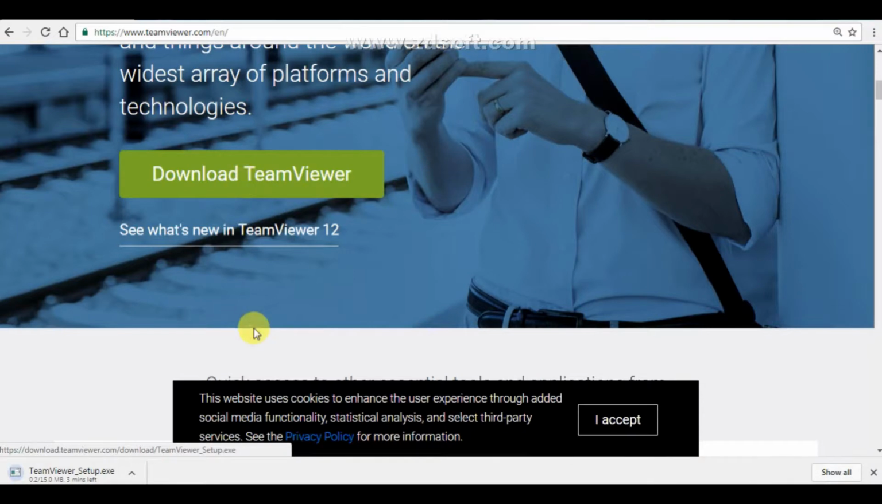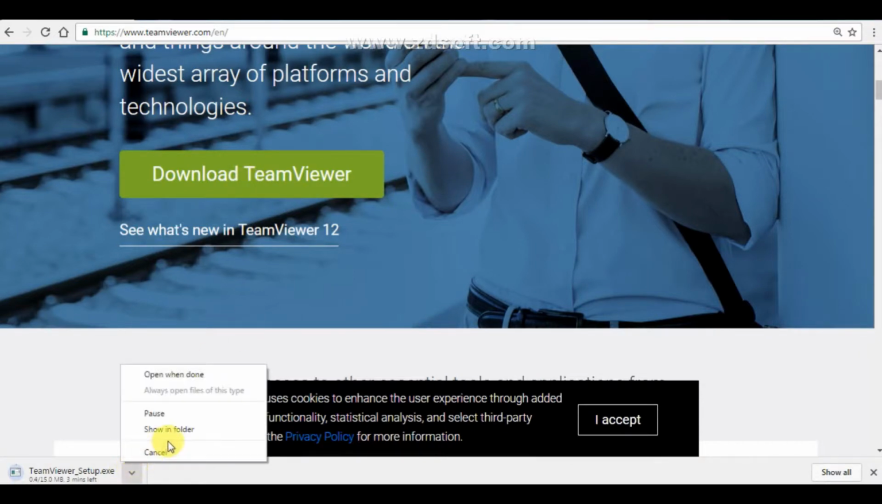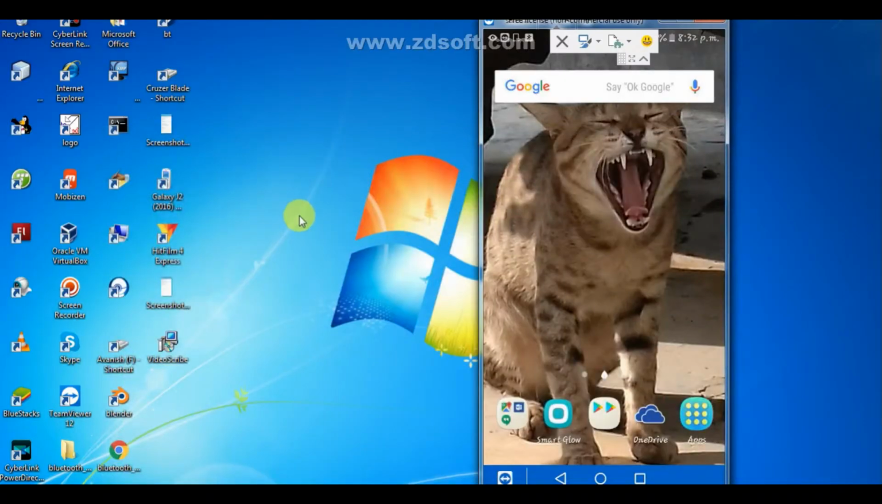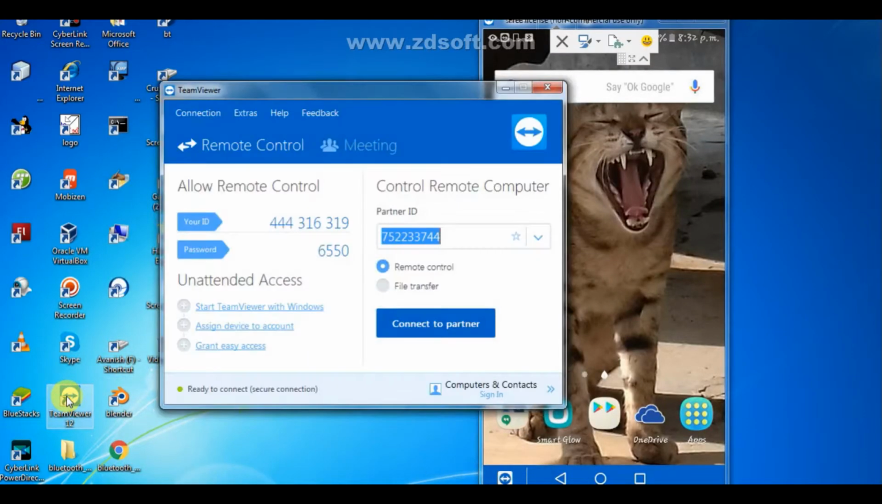So I'm cancelling it because I've already downloaded and installed it. So let's open the application. The application window will appear. Then here you get your user ID and password. And at the right side you get the partner ID which you will get on your smartphone. So let's move on to the smartphone.